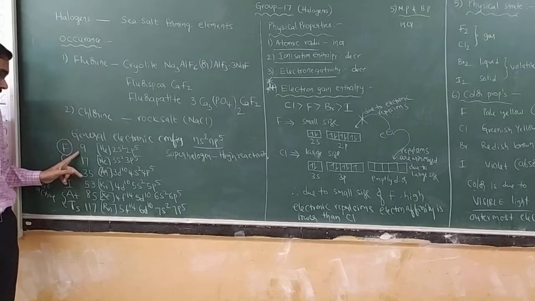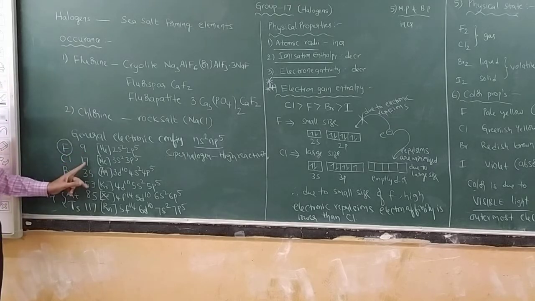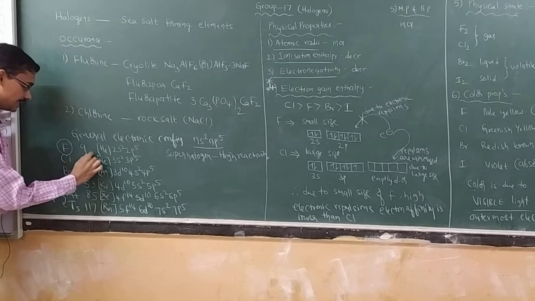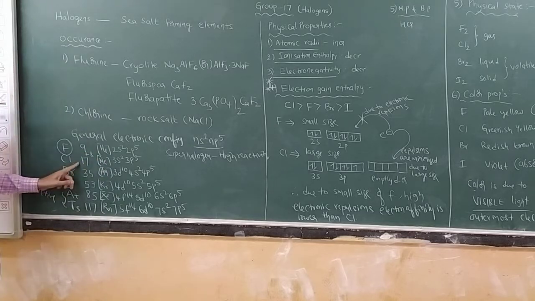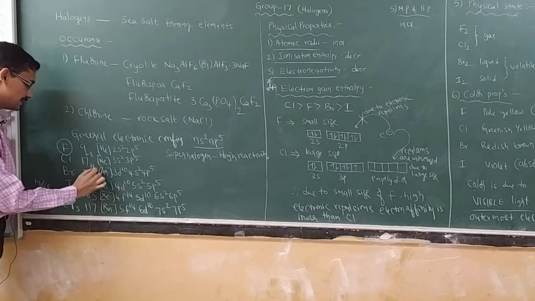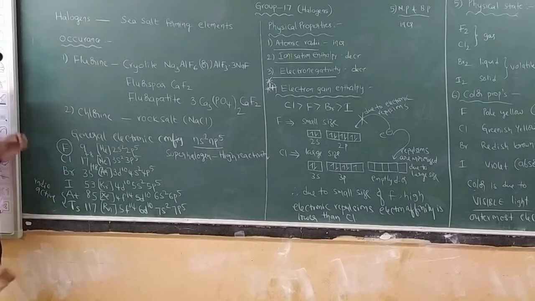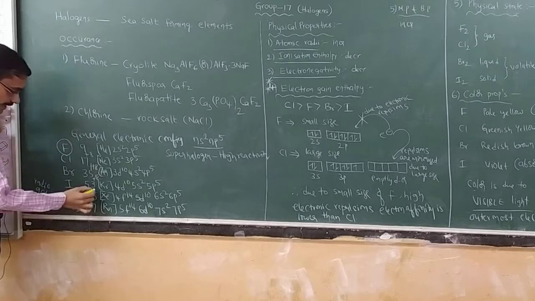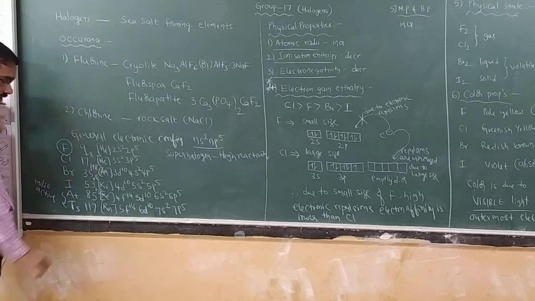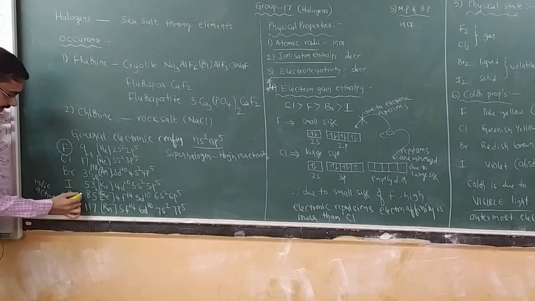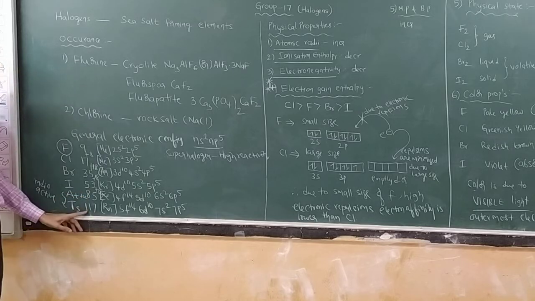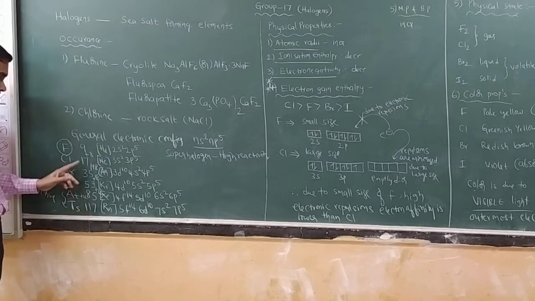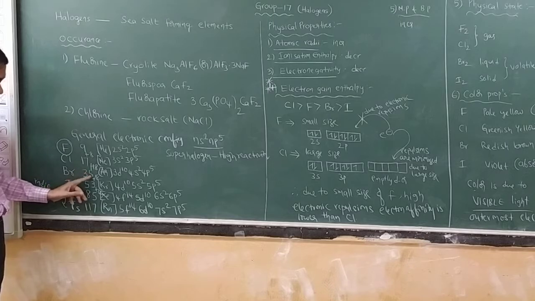The atomic number 9, add 8 we get 17, add 18 we get 35, again add 18 we get 53, again add 32 we get 85, again add 32 we get 117. 35, 53, reverse 35, 53.